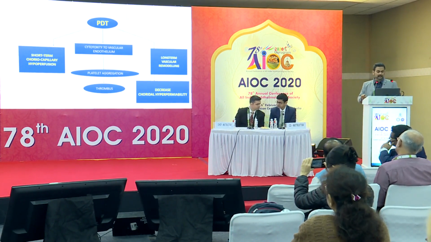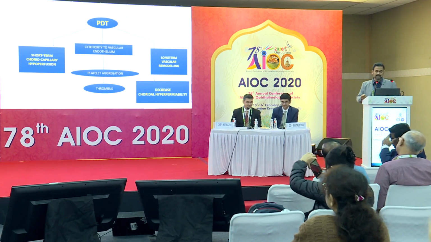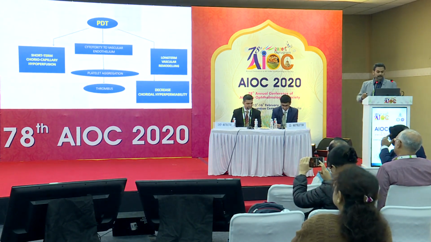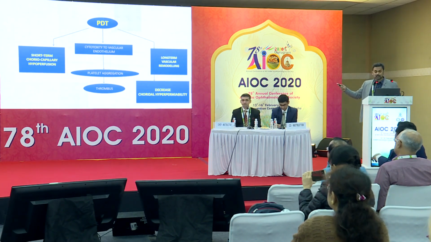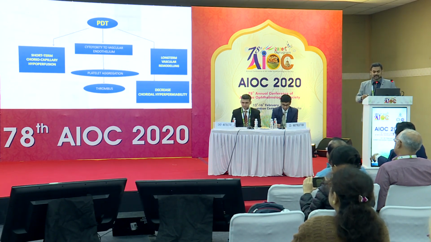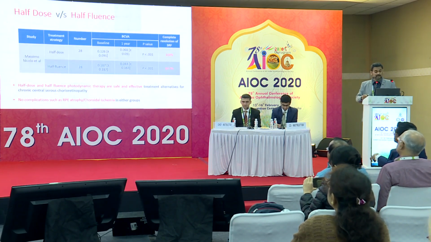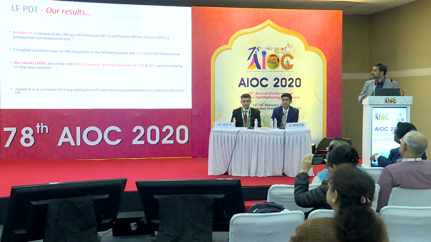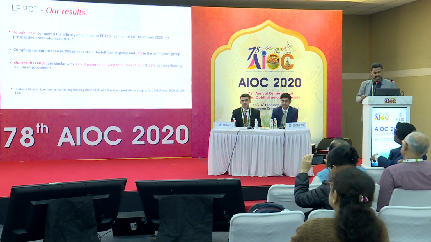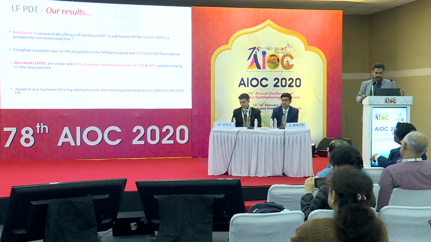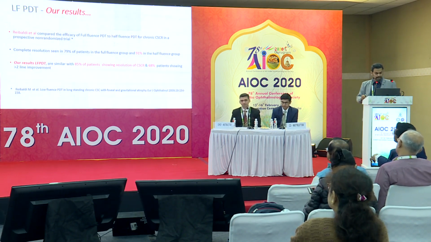Coming to the treatment, low dose and low fluence PDT is the current gold standard for chronic CSR, which causes a short-term choriocapillary hypoperfusion, and long-term it causes a choroidal vascular remodeling, thereby the recurrence of CSR is reduced after low fluence or low dose PDT. Both have been shown to be almost equally effective, and our results in Indian eyes show that almost 85% of the patients with 6 to 8 months of chronic CSR resolved with a single sitting of low fluence PDT, which is comparable to the Western literature.